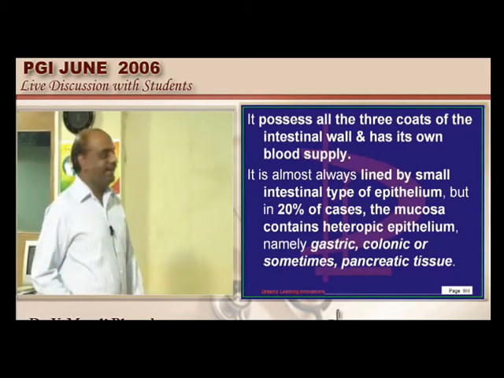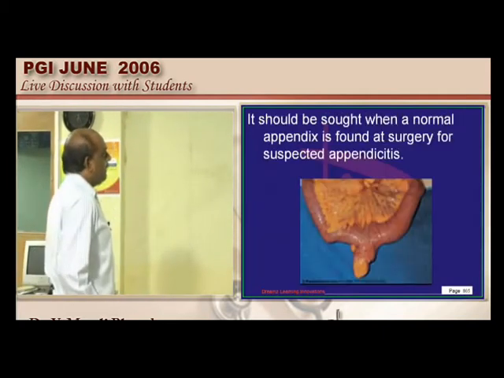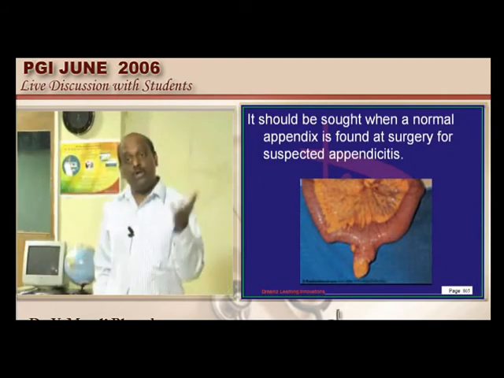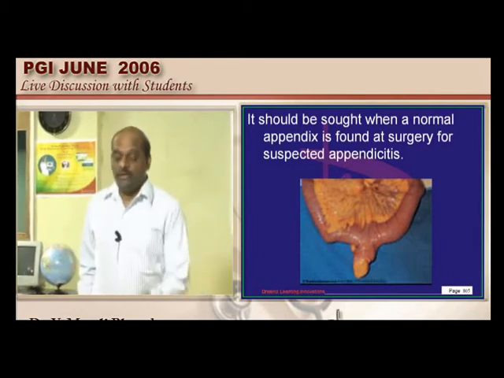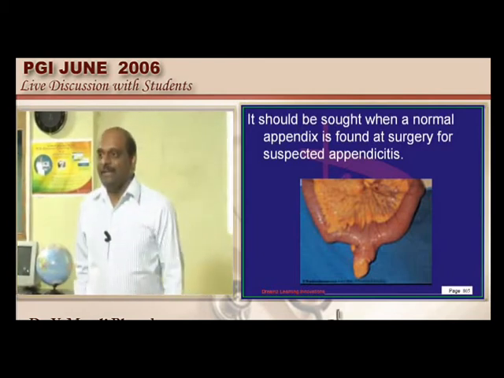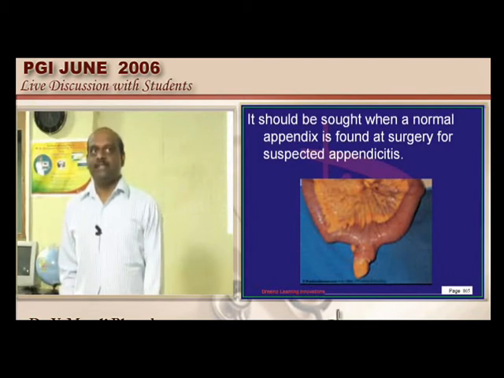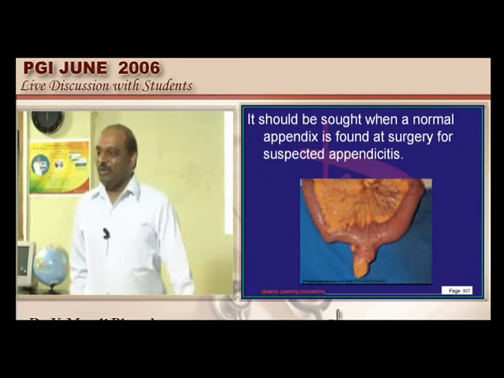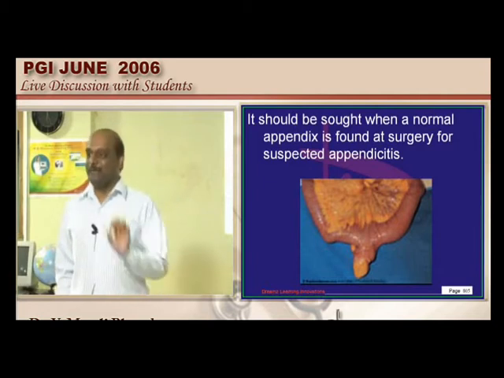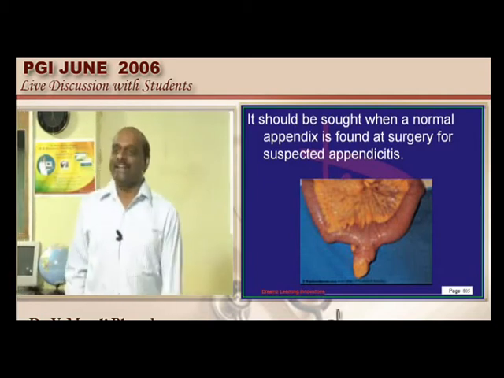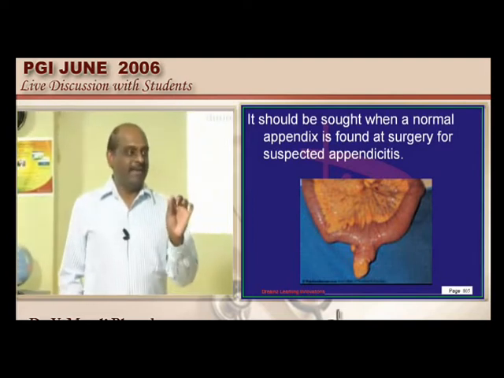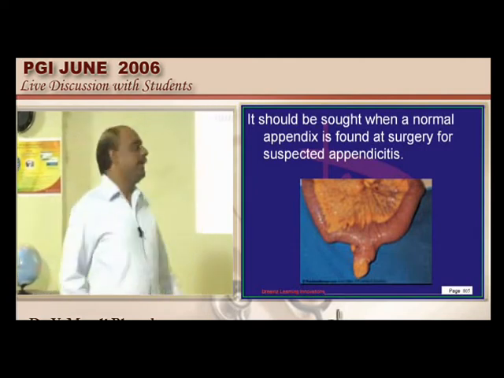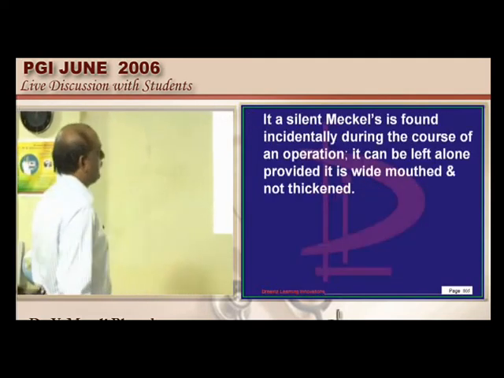But anyway, now if it is a silent Meckel's discovered at the time of appendicitis, do you want to operate every case? Not required. If the mouth of the Meckel's is wide and open, it says, please don't operate on me. It is saying it with an open mouth. So you should recognize that. It will shout at you, because of a wide and open mouth, if you try to cut it, right? Only if it is narrow and there is a chance of a future obstruction, etc., then only it requires a repair, is what needs to be basically remembered.